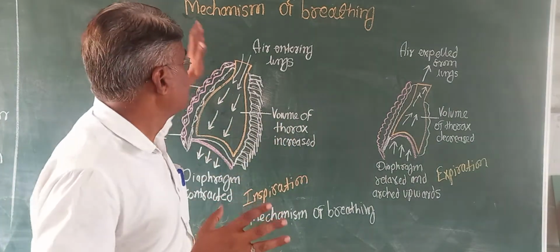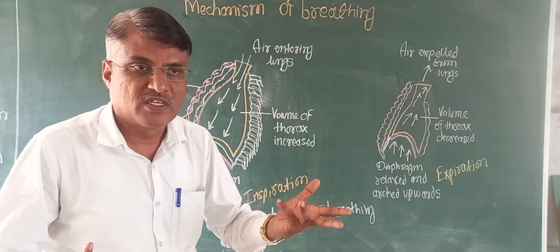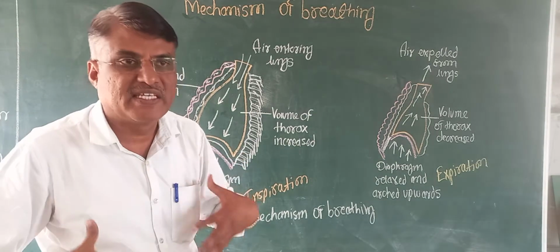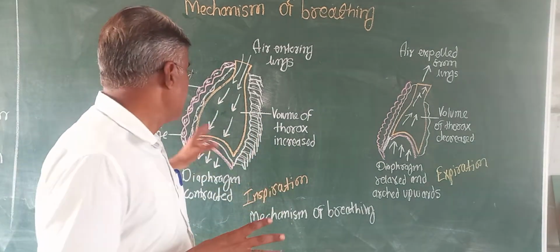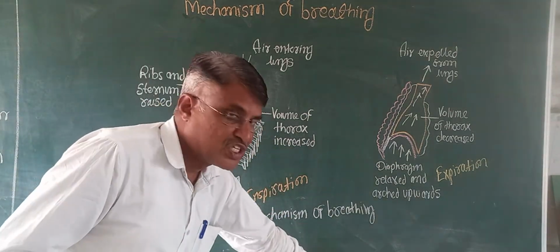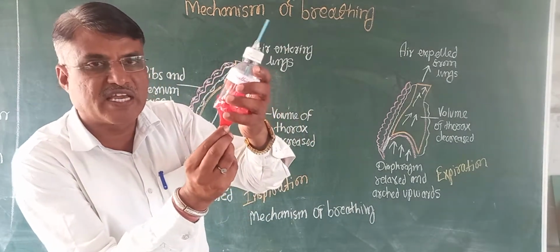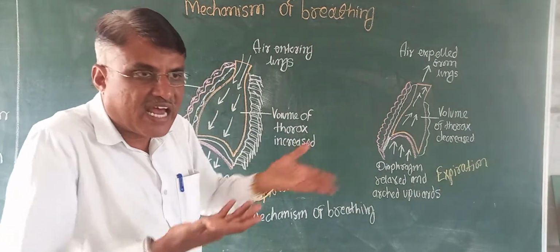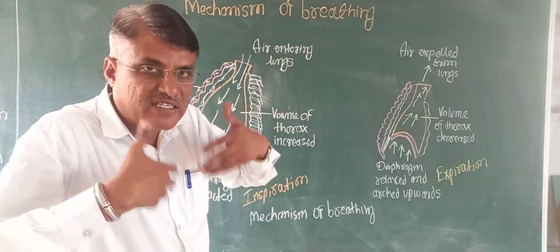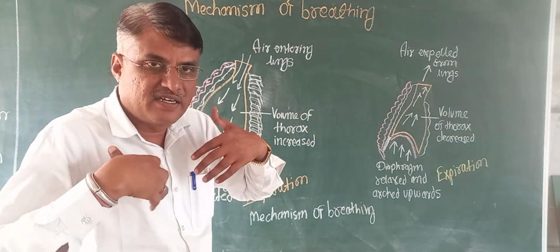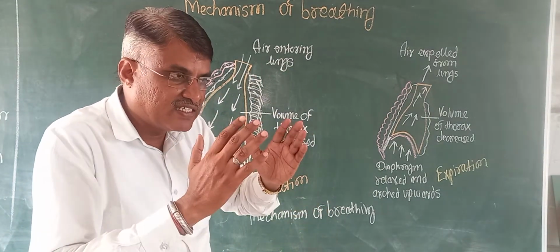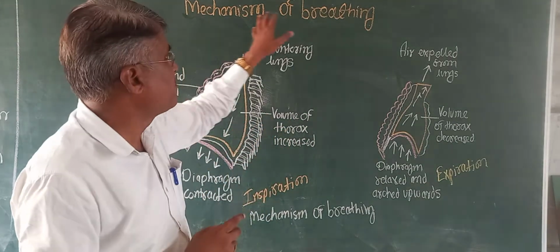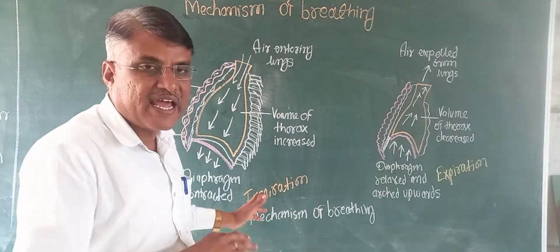All of you got the mechanism of breathing? Only two processes, inspiration and expiration. During inspiration, air comes inside, the volume of the lungs increases, the diaphragm gets stretched, and the lungs get filled with air. And opposite to that, when the diaphragm gets relaxed, the air in the lungs is given out from the lungs, and the size of the lungs and thoracic cage, what happens? That decreases. This is about the mechanism of breathing, inspiration and expiration.